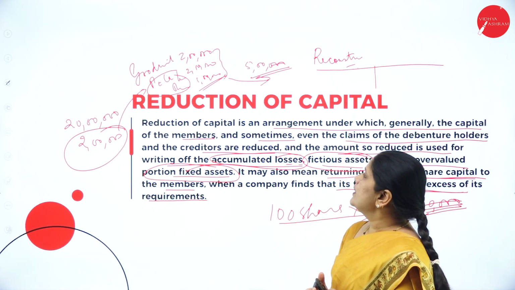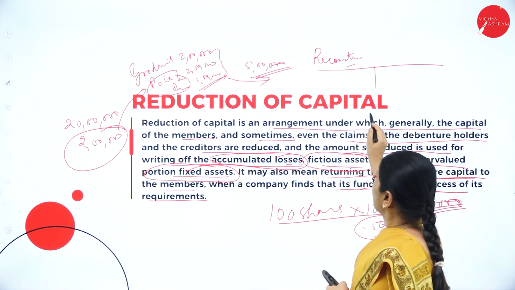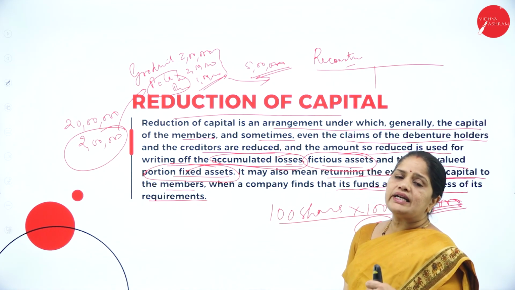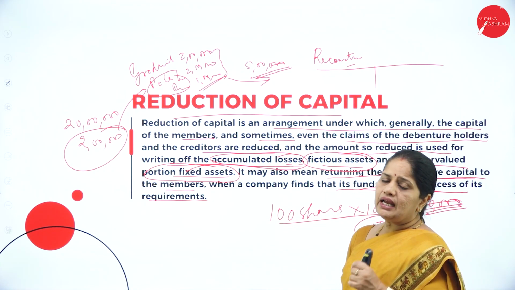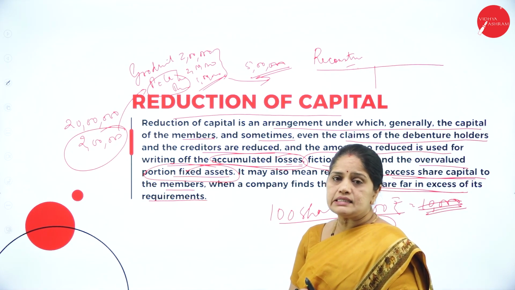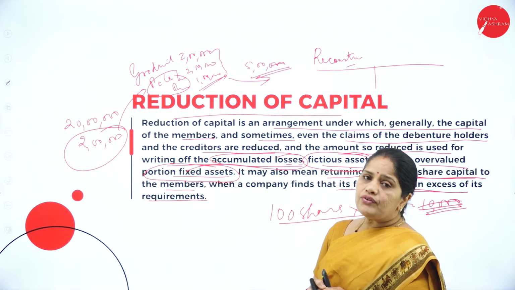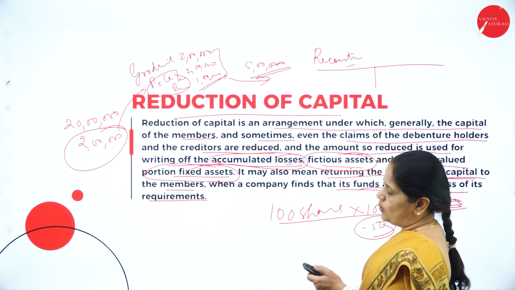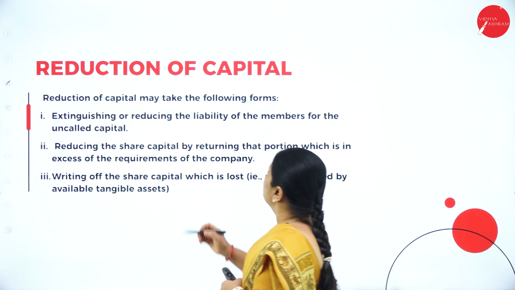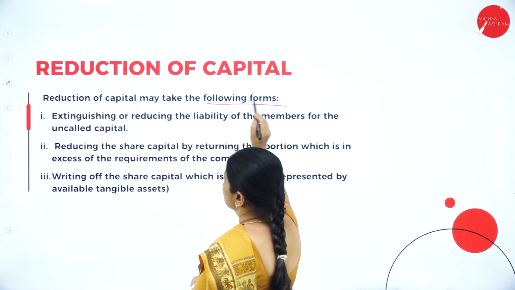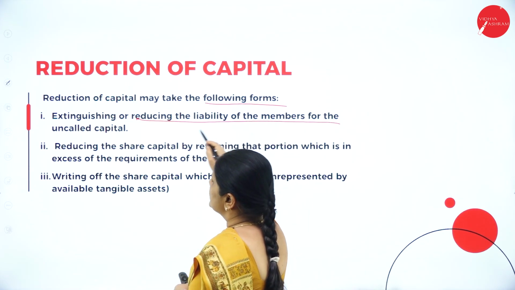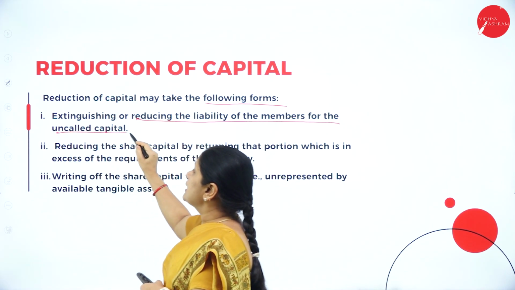So in this way, we can see that the reduction of share capital is a way of writing off the losses of the company, and in this way, whatever future profits the company earns will be available for distribution to the shareholders. Next, reduction of capital may take the following forms: extinguishing or reducing the liability of members for the uncalled capital.